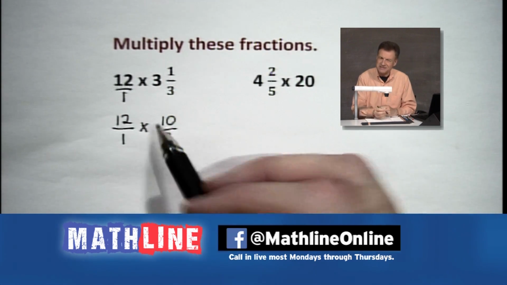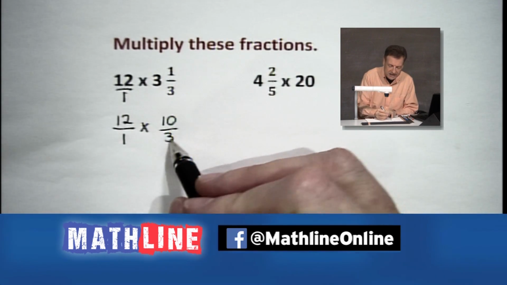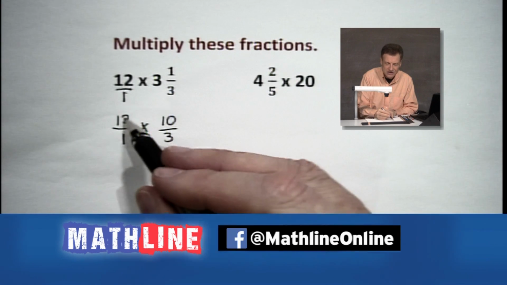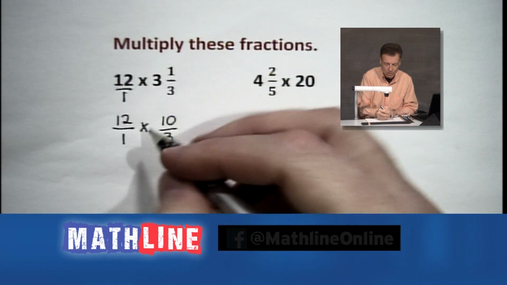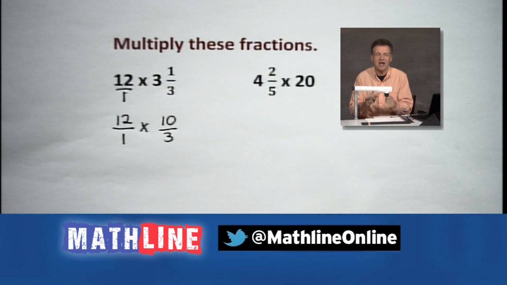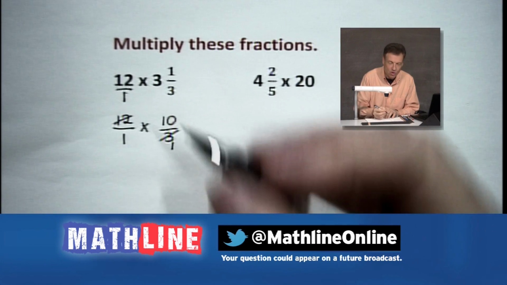But you know what? 12 times 10 gets kind of big. It's 120. Granted, it has a 0 on the end, which doesn't make it quite so hard to deal with, but it's a big number. We can get things a lot easier for us if we notice on this diagonal, 3 will divide into both 3 and 12 evenly. So let's slice it and dice it 3 ways.